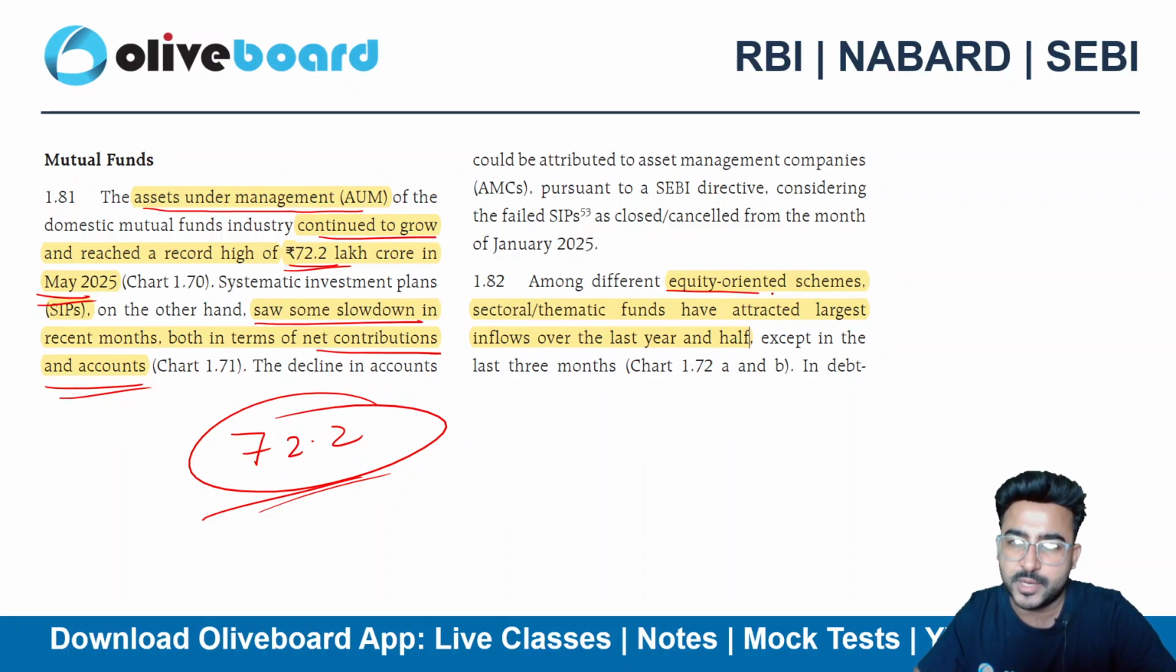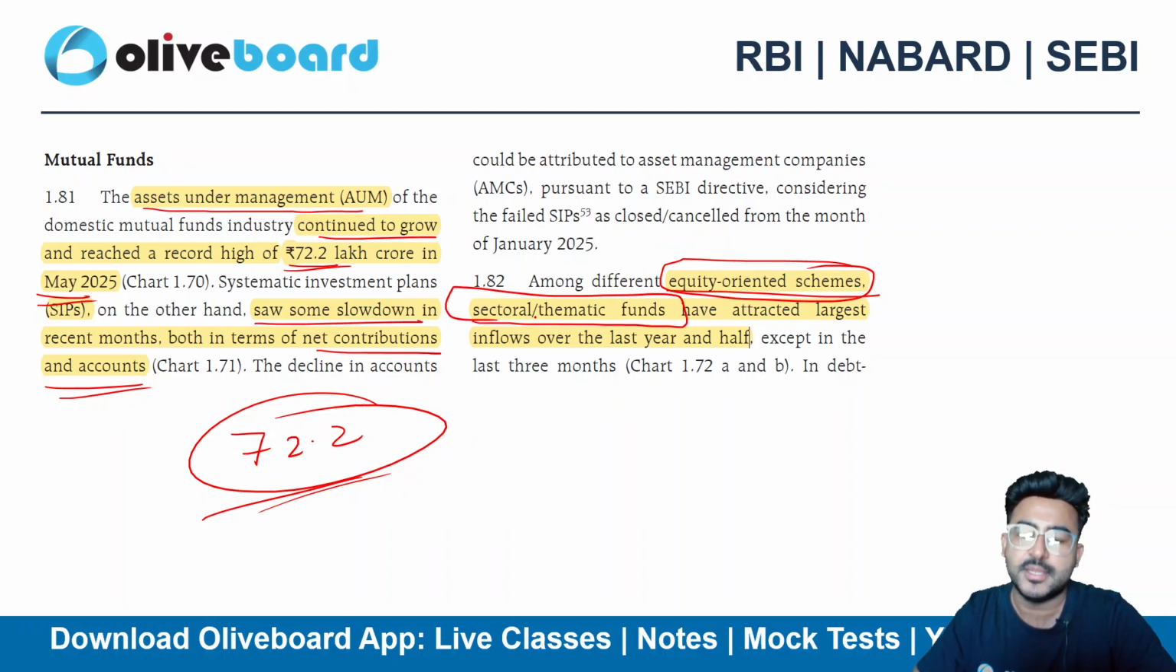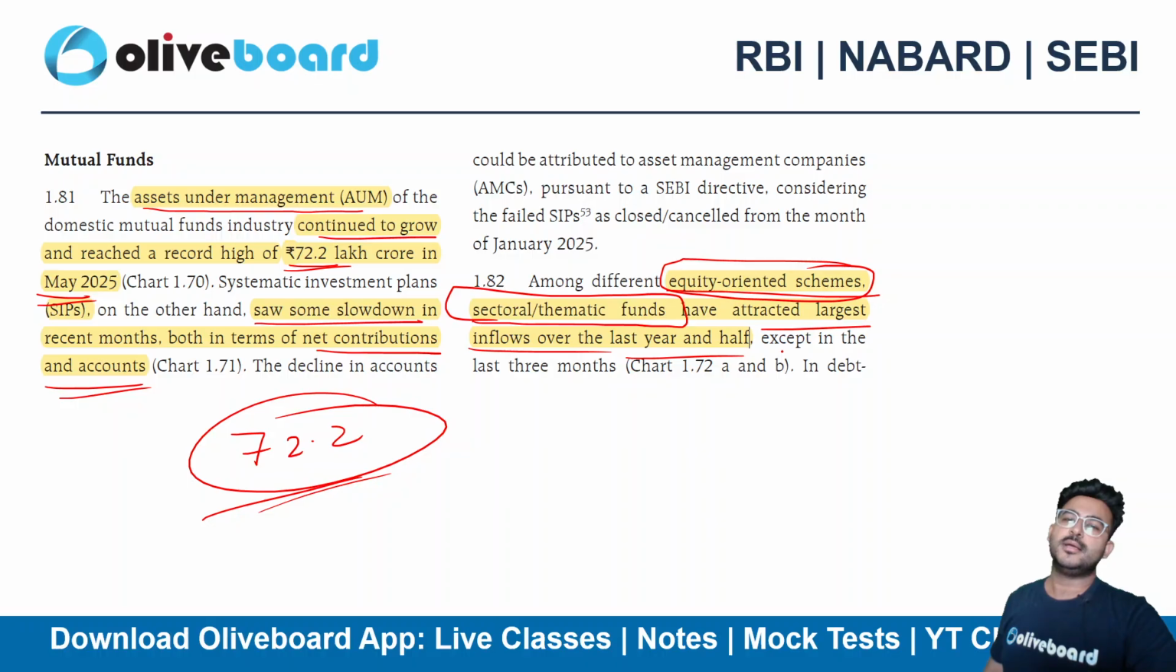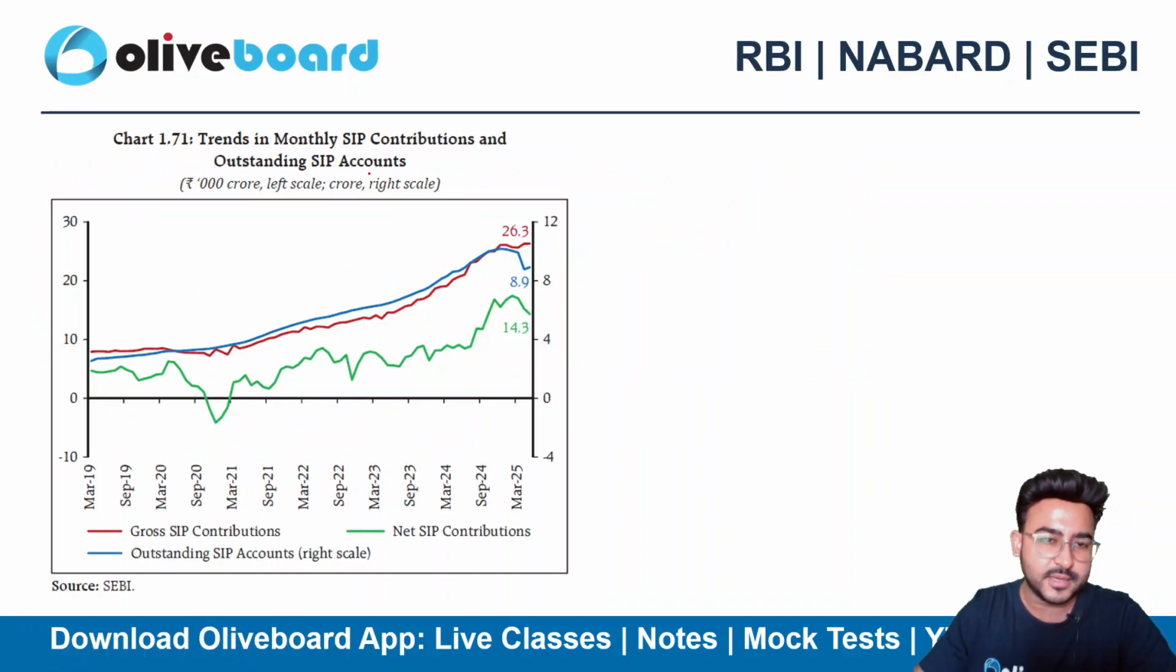Among the different schemes, equity oriented schemes, sectoral funds and thematic funds have attracted the highest inflows over the last year and a half, and we can have a look that the gross SIP contribution is as of now stagnant. If I talk about the net SIP contribution, then there is a fall in the net SIP contribution.